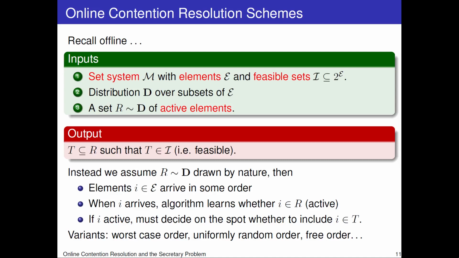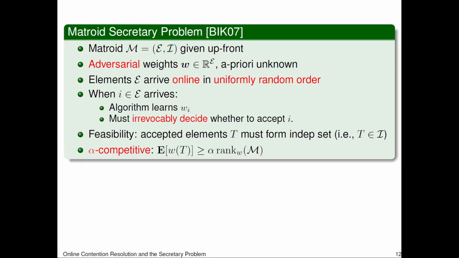There's variants of the online arrival model. In this talk, we're going to focus on uniformly random arrivals. We're going to relate this to the famous Matroid Secretary problem proposed by Babaioff et al. Here, a matroid is given up front, and an adversary assigns weights to the elements. These weights are a priori unknown to the algorithm. The elements of the matroid arrive again online in a uniformly random order, and when an element i arrives, the algorithm learns its weight and must decide on the spot whether or not to accept it. The algorithm is constrained by feasibility to accepting an independent set of the matroid.